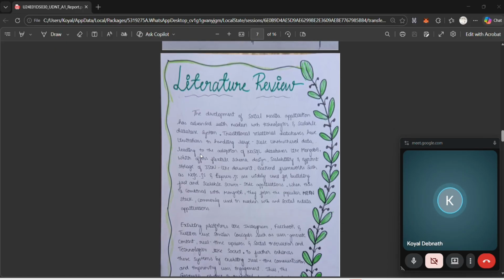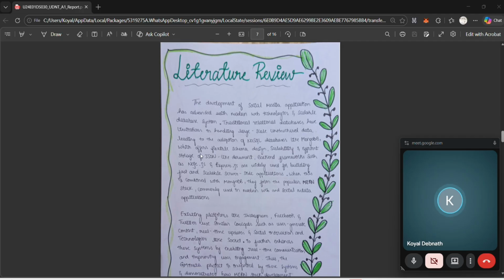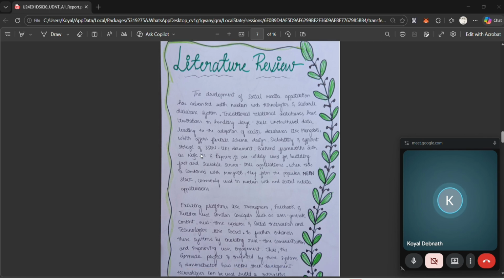So moving to the literature review. We know that modern social media applications commonly use technologies like Node.js, MongoDB, and Socket.io. Node.js is used for scalable backend development. MongoDB is used because it handles unstructured data efficiently. Socket.io enables real-time communication, and Bcrypt.js provides secure password encryption. These technologies are widely used in real-world social networking systems. So this is the literature review.